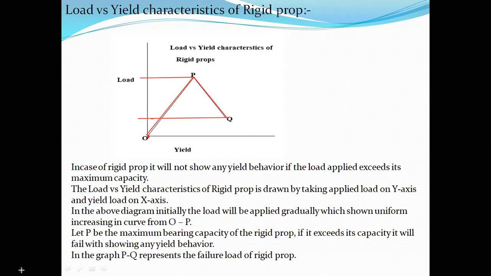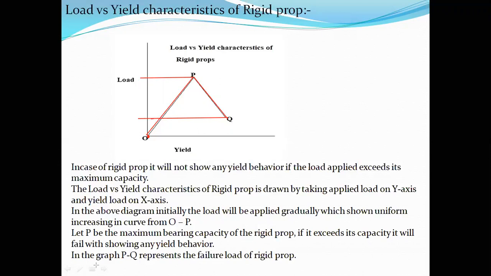So that is exactly the load yield characteristics in case of a rigid prop. Look here. In case of a rigid prop, it will not show any yield behavior if the load applied exceeds its maximum capacity. The load versus yield characteristic of a rigid prop is drawn by taking the load on the y-axis and the yield, or the deformation, on the x-axis.